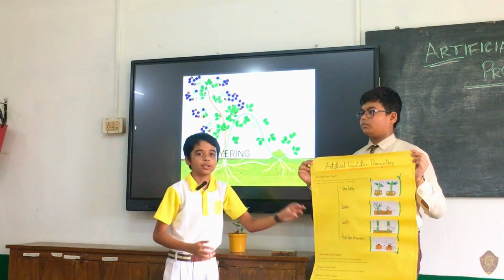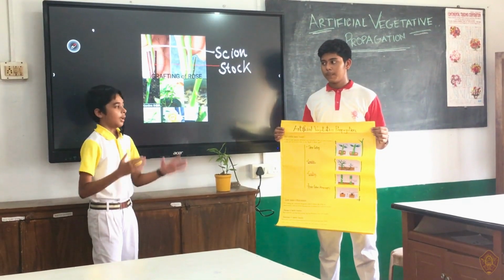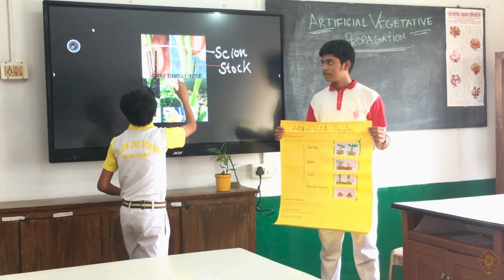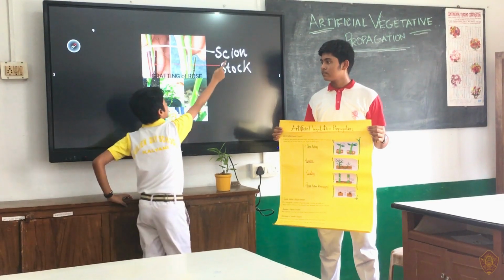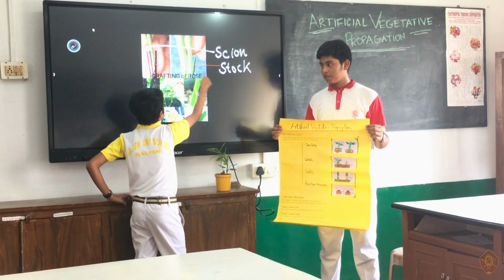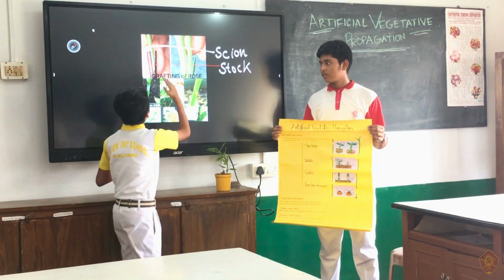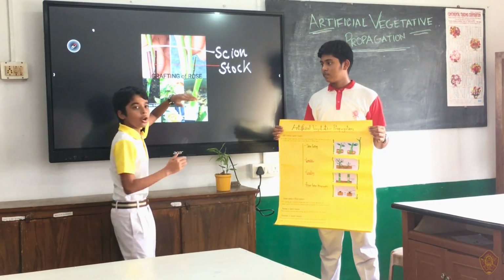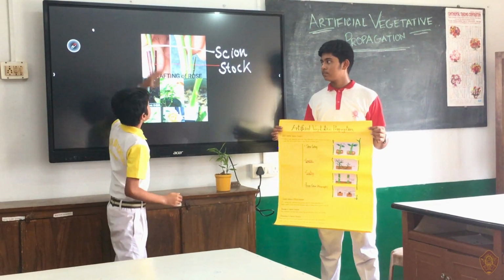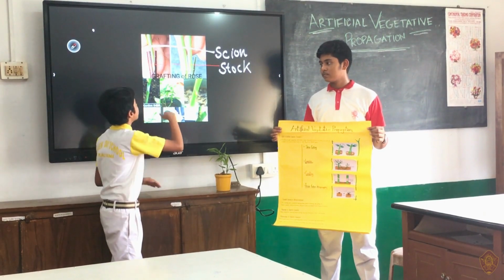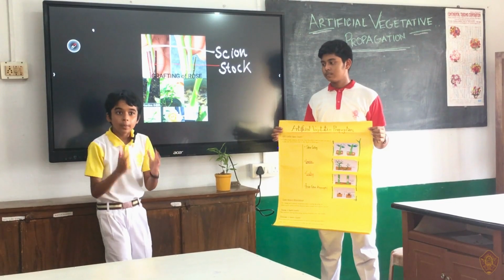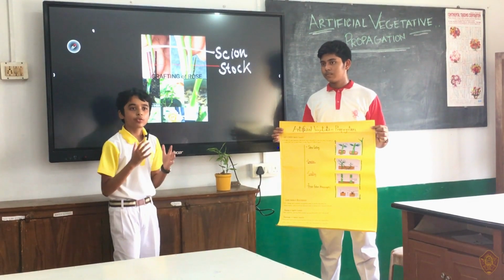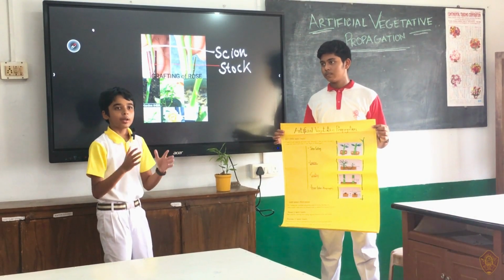Let's come to our third point, which is grafting. Here, a stem having leaf buds, called the scion, is kept over a cut stem called the stock. After some time, the tissues of the scion and stock will join together and the stock will provide all the basic nutrients to the scion, and in this way, the plant will develop. So what is its purpose? It is used to develop new varieties of ornamental plants and fruit trees like mango, guava, orange with desirable characters.